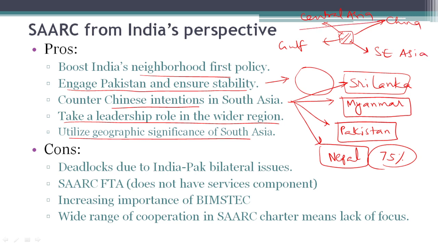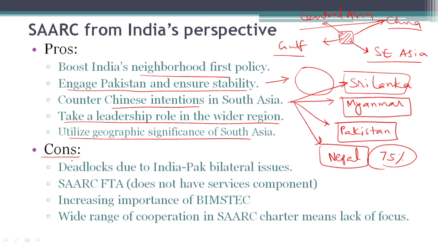Central Asia is very full of mineral resources. Gulf is full of petroleum and natural gas resources. China is the manufacturing capital of the world, and Southeast Asia has very dominant manufacturing as well as service industries. So South Asia is located centrally compared to these locations. So if we are able to manage to utilize these locations for the development of South Asia, India can have a pioneering role in this.